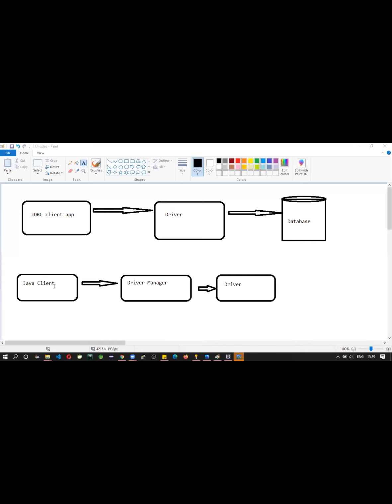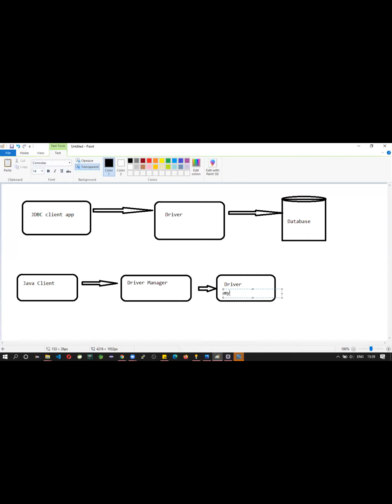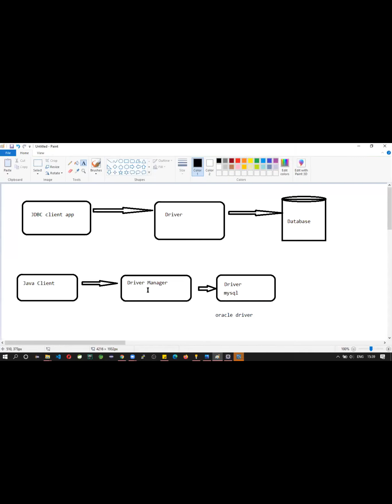So this is our Java program, and this is the driver class. You may see, let it be MySQL driver. Okay, you may have Oracle driver. See, this driver manager will act as an interface between a driver and application, right? So it may find MySQL driver, it may find Oracle driver.